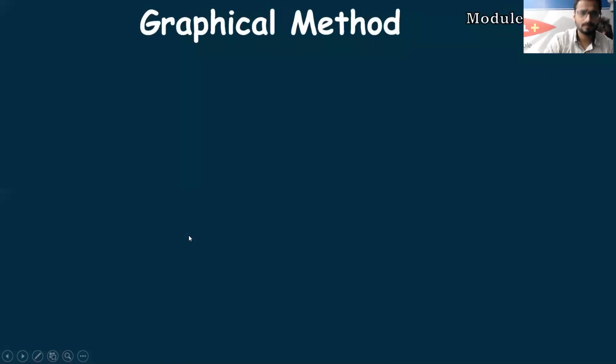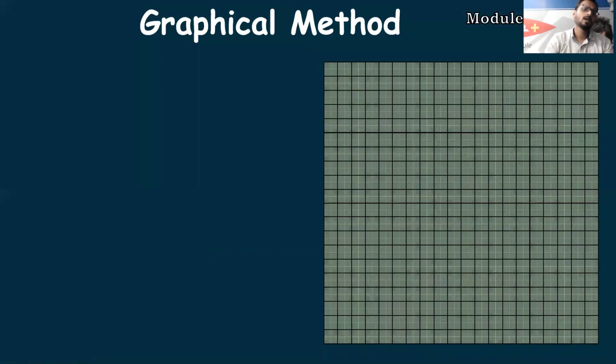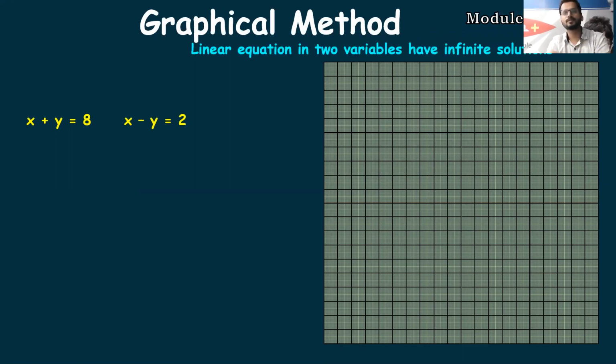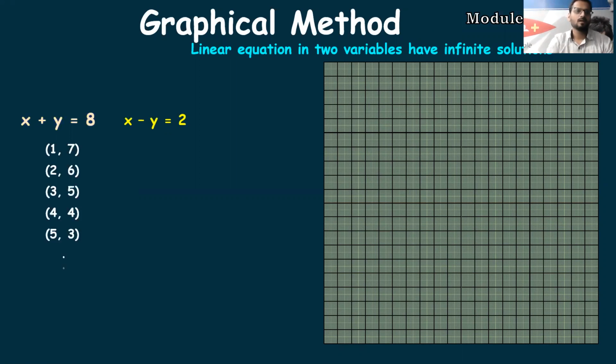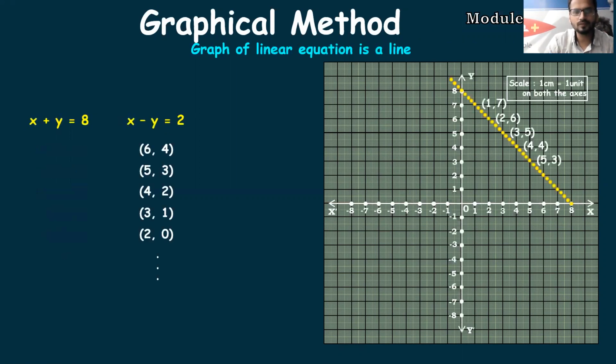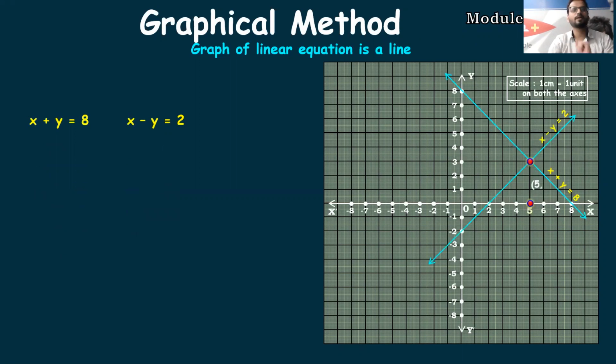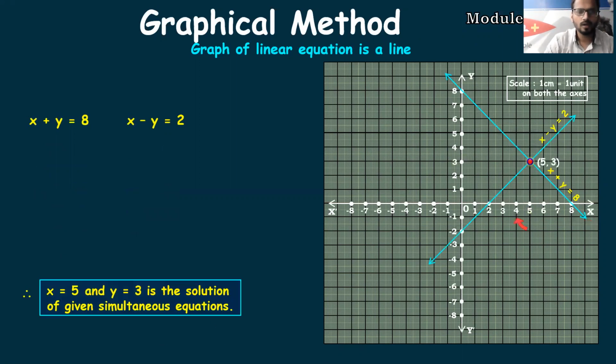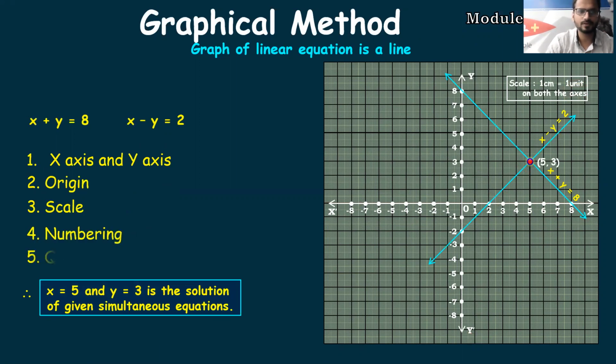Let's move ahead, students. Graphical method. I would say this year, this method is quite crucial when it comes to 4-mark questions, students. Because this year, statistics is not there in your board exam. So there are very bright chances that examiner may test you of 4 marks in this question. Okay. Now, in graphical method, students, I'll tell you 5 important things that you have to be aware of.